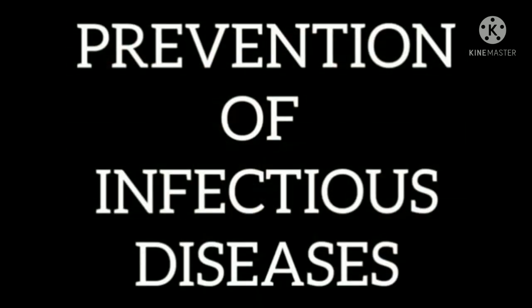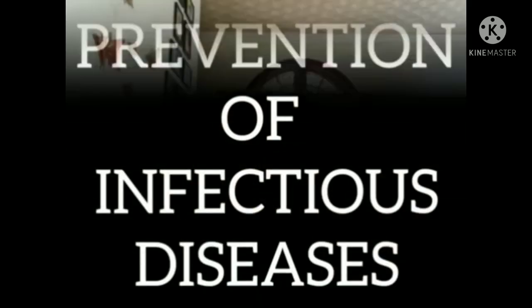Today let's discuss the prevention of infectious or communicable diseases. How can we prevent a disease? The best way to prevent a disease is by controlling the breeding and spreading of germs. So let's discuss some points to be followed to control or stop the spreading of germs. First, we should keep ourselves and our surroundings neat and clean.